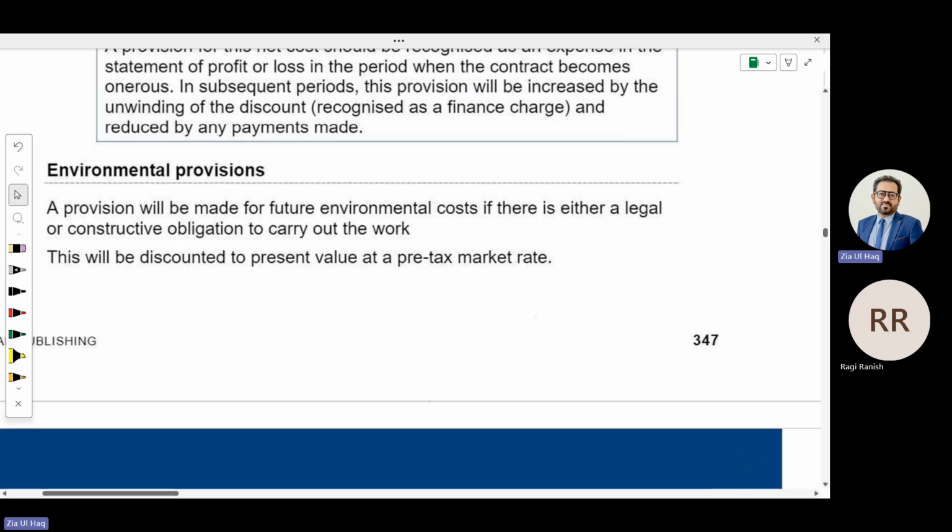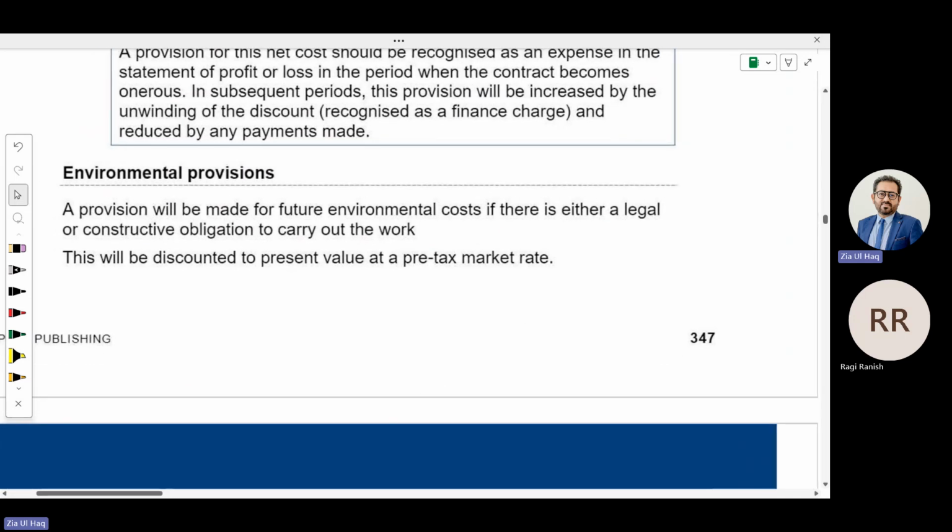Sometimes a company needs to create an environmental provision as well. Like you are going to install machinery somewhere for business operation, and you are going to install the machinery for 5 years. And after 5 years, you need to repair the environment in that area where you performed your business operation through machinery.